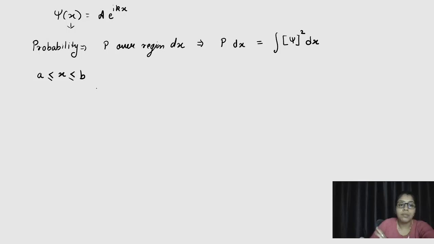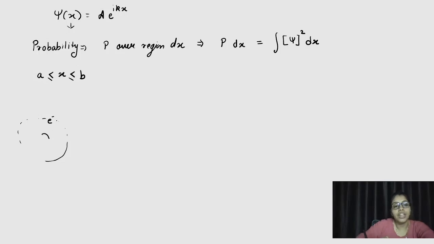So suppose our particle is supposed to be present between the interval a less than or equal to x less than or equal to b. It's just like supposing that the electron is present over the radius of hydrogen and the nuclear size of the hydrogen. So this is the lower limit and upper limit where the electron should be present. Right.